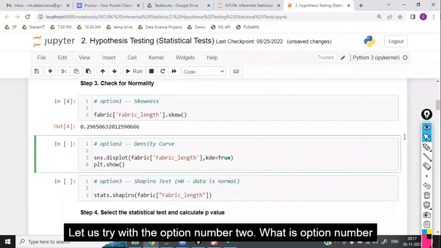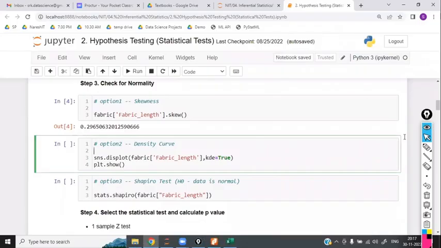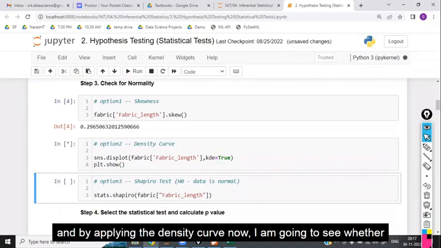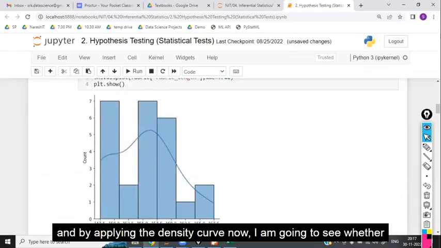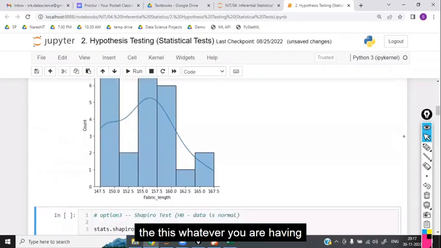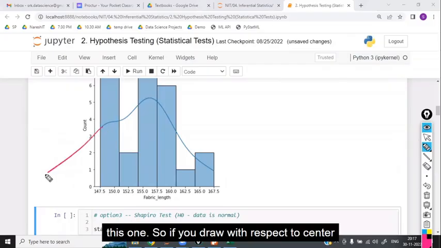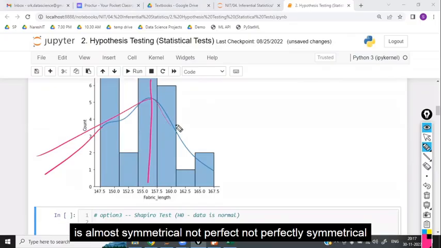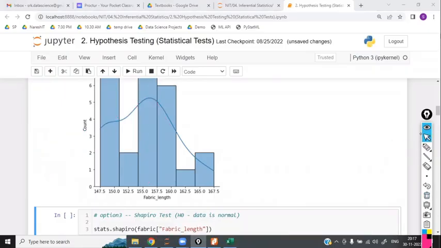Let us try option number 2. What is option number 2? Density curve. Now what I'm going to apply is the density curve, and by applying it I'm going to see whether the data is symmetrical. If you draw with respect to the center, the right side looks like this and the left side also looks like this, which is almost symmetrical, not perfectly symmetrical, but almost symmetrical.